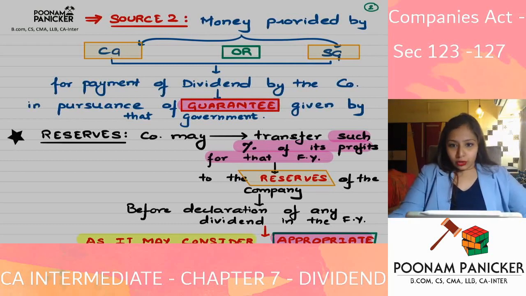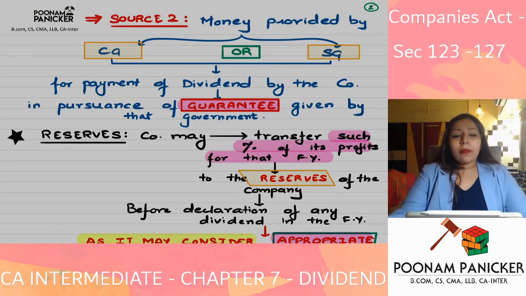The second source is not always applicable. It is applicable only in certain companies where the central government or state government has given a guarantee.